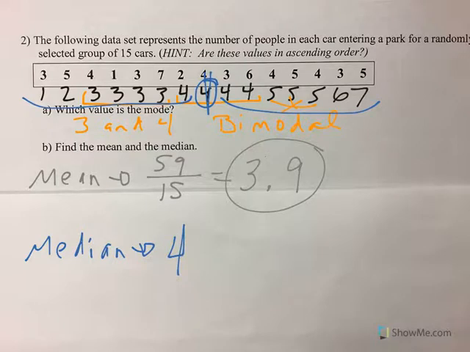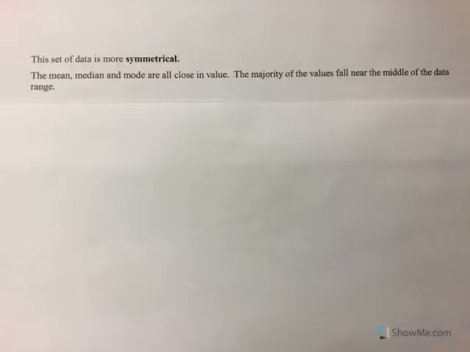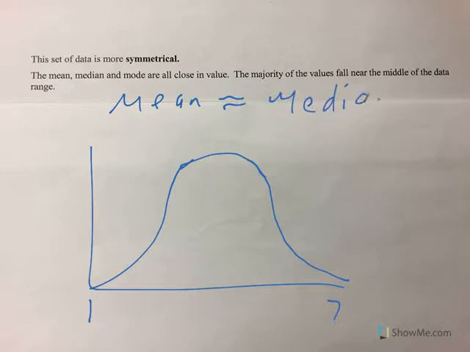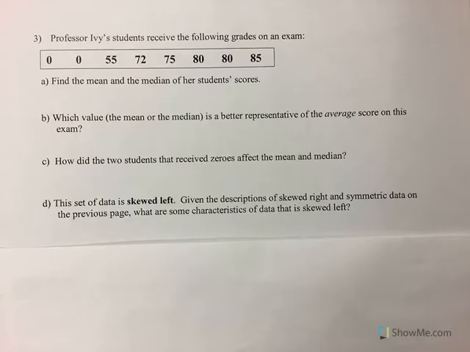Now we would say this data is pretty much symmetrical because, again, if this is 1 and this is 7, we have 3, 4, and 5 that are all kind of the same, and then it goes down to 1 and 2, it goes down to 6 and 7. So it's pretty much symmetrical. You'll also notice that the mean is approximately the same as the median, because the mean was 3.9 and the median was 4. When the mean and the median are pretty close to the same, you're going to have somewhat symmetrical data. Being absolutely symmetrical is not very likely in the real world.